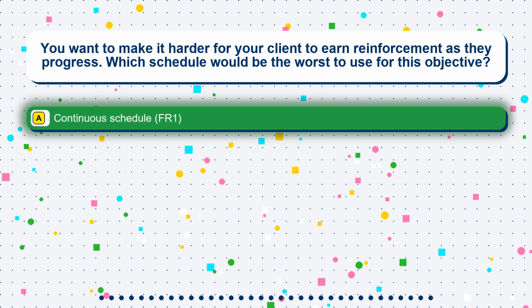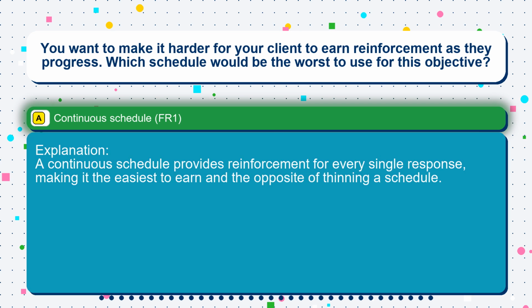The correct answer is option A. Continuous schedule, FR1. A continuous schedule provides reinforcement for every single response, making it the easiest to earn and the opposite of thinning a schedule.